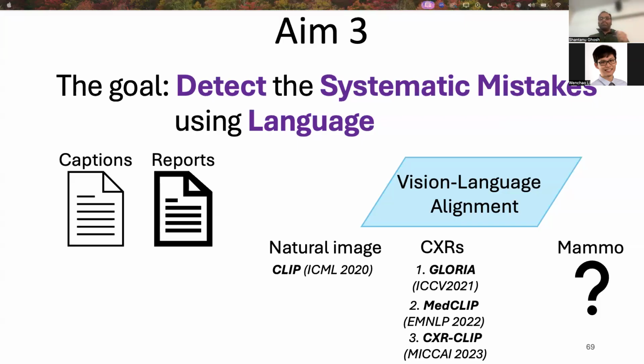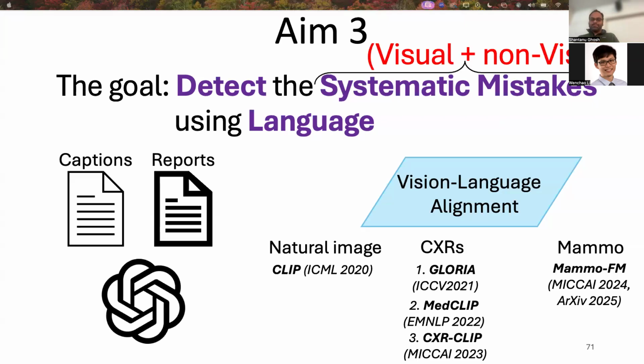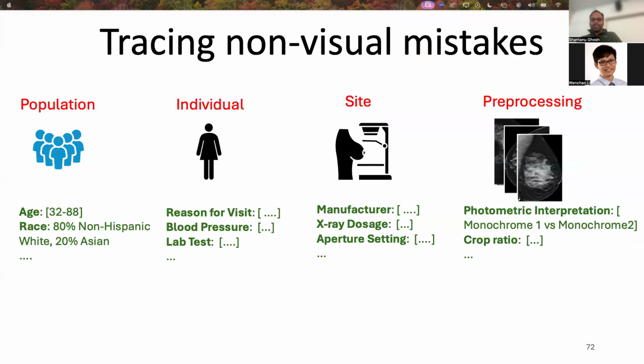For mammography, there is a gap. We fill that gap with MammoFM from aim 2. And also an important note, we are not only interested in detecting visual systematic mistakes, we are also interested in detecting non-visual systematic mistakes. And a spoiler, we're going to use LLMs for that. In medical imaging, we trace the non-visual mistakes from a wide variety of sources.